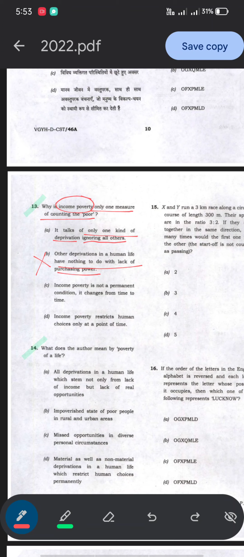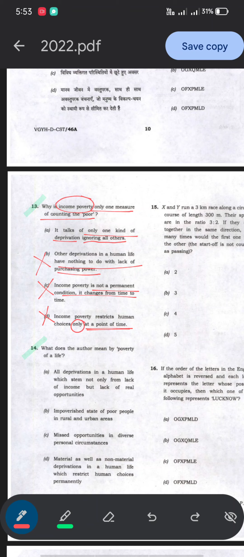Next, it says income poverty is not a permanent condition, it changes from time to time. In the passage, there is no mention of this. Next, income poverty restricts human choice only at a point of time. This is kind of an extreme statement, that only at a point of time, not at any other point. So we can just eliminate this.